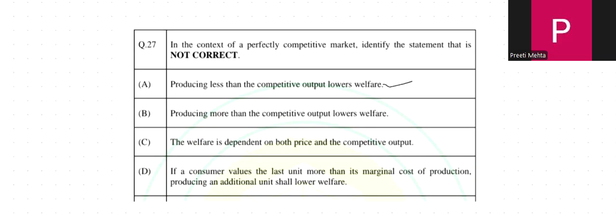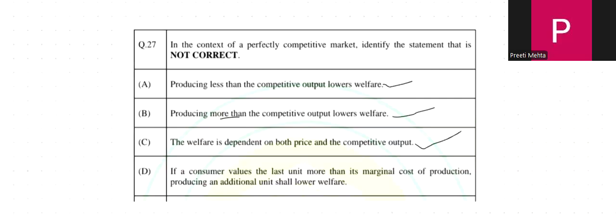Option B says producing more than the competitive output lowers the welfare. It is true again. You are producing goods that cost more to make than what people value them at. Option C says the welfare is dependent on both price and competitive output. That is true because both together decide consumer and producer surplus.